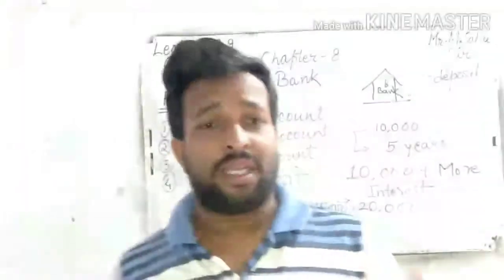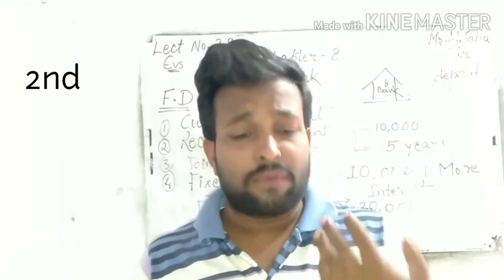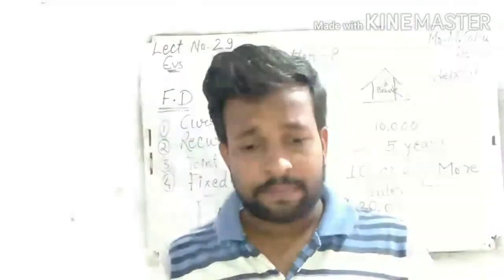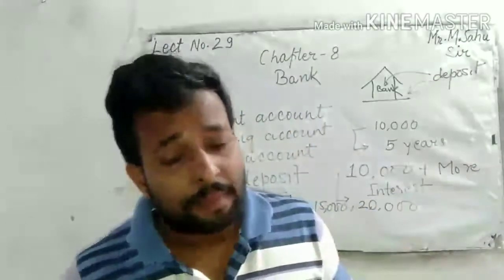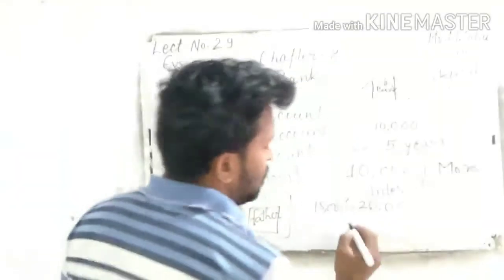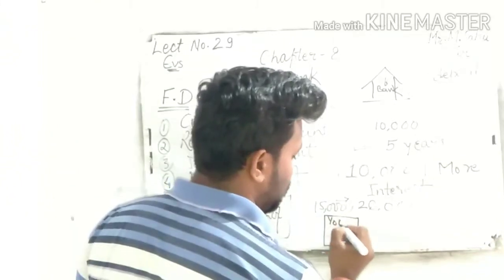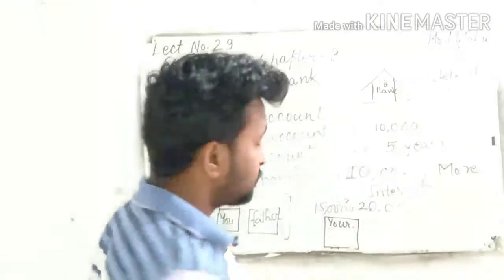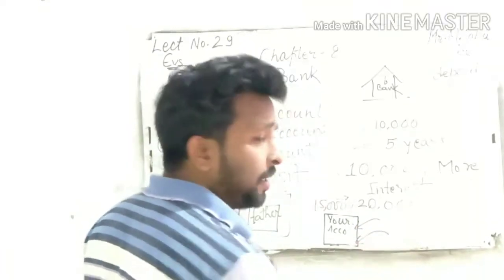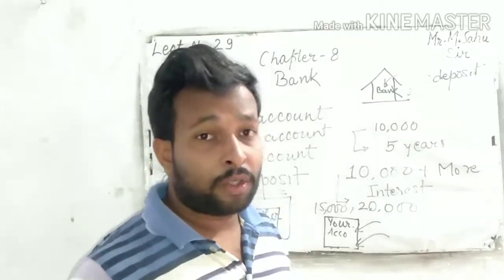And the next one, this is main, or this is good for you. Any person can deposit money in your bank. Suppose this is your account, okay. So your friend or another person can deposit money here, but cannot withdraw it.